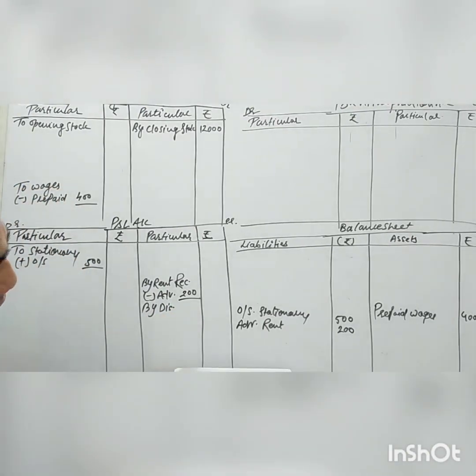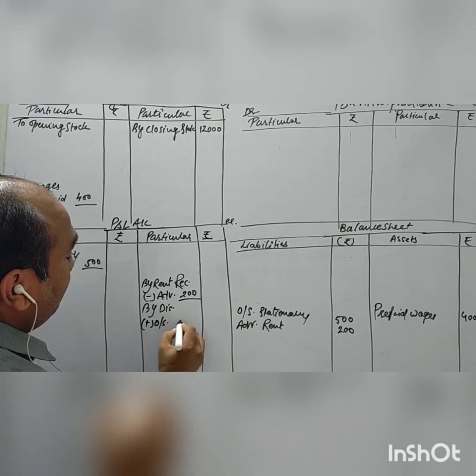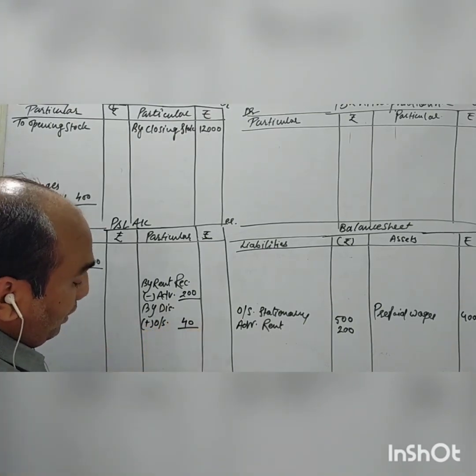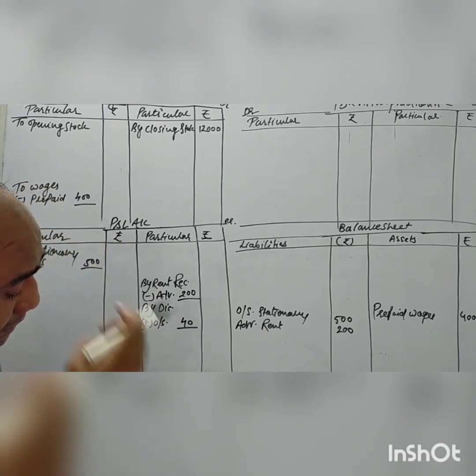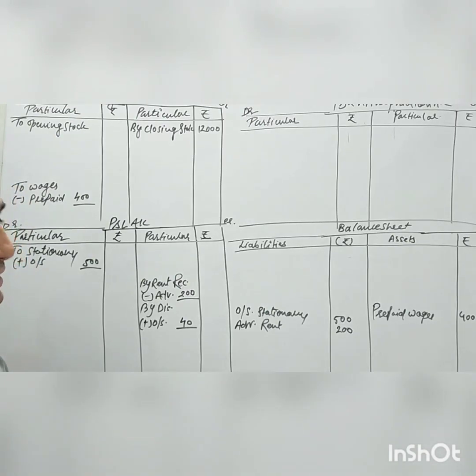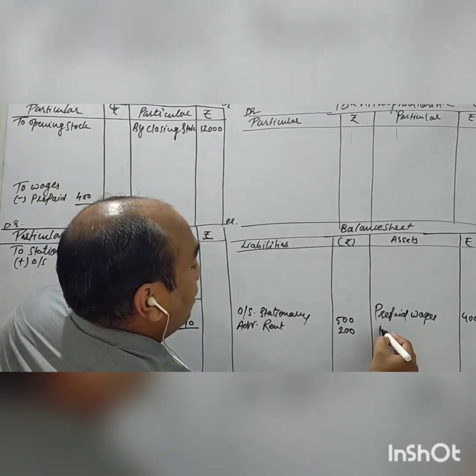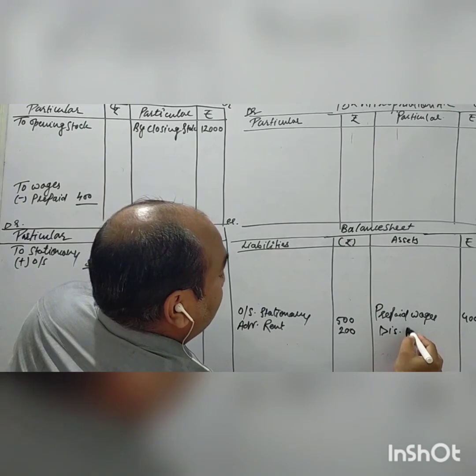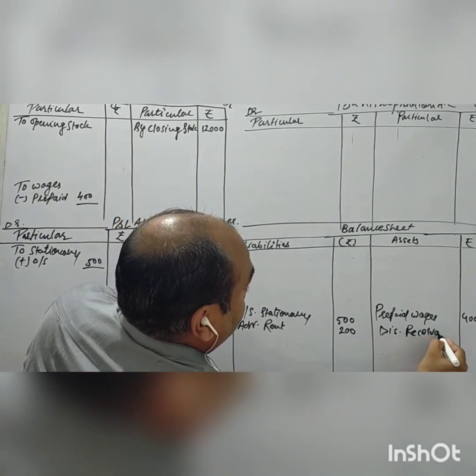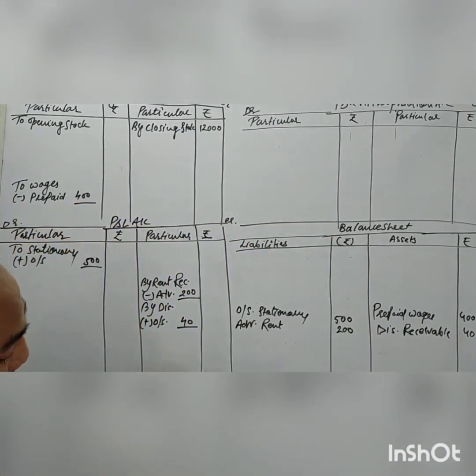So we will take the trial balance item when we go to the trial balance. Receivable means outstanding, 40 rupees. The second effect goes to the balance sheet asset side, because our income is receivable, so that's why it goes to the balance sheet asset side. So discount receivable is 40 rupees, the second effect.